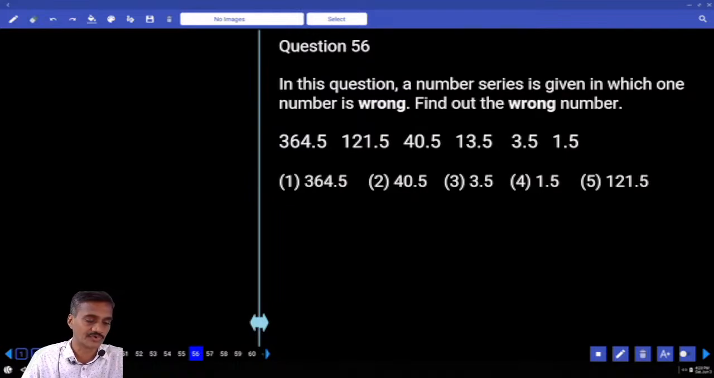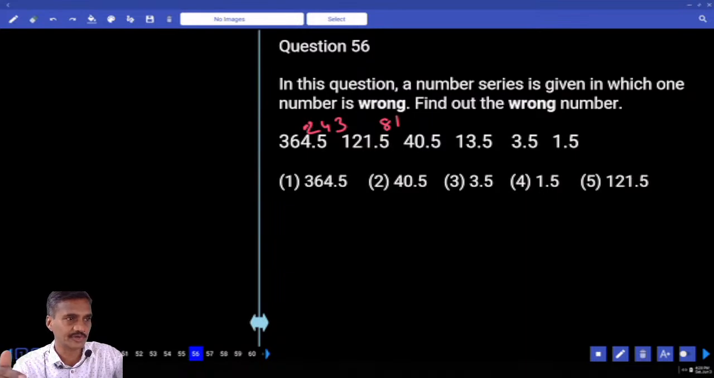Now 3, 6, 4, 5 and 1, 2, 1, 5. Then tell me what is the difference between these two? The difference will be 243. And next difference 81. What are these numbers? 243 and 81. 3 power 5, 3 power 4. Next one 27. Next one 9. Next one must be 3.